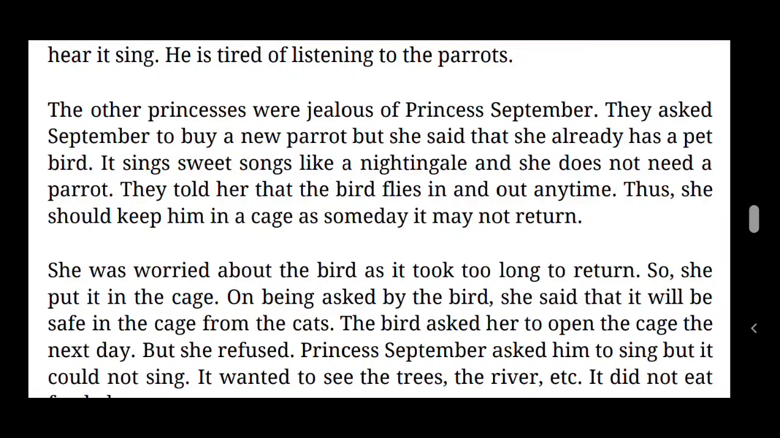They told her that the bird flies in and out any time. Thus she should keep it in a cage, as someday it may not return. So they cunningly told September to keep this bird inside a cage. Otherwise, at any time it may fly away and won't come back. So this was the cunning trick made by the other sisters.